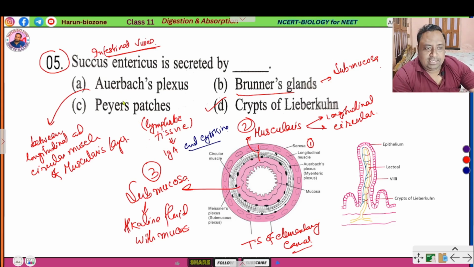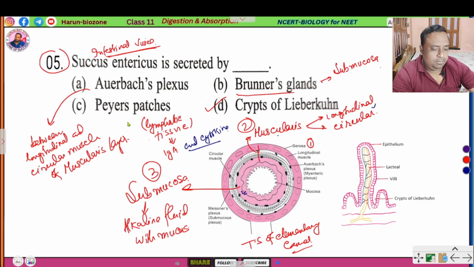So Auerbach's plexus is a myenteric plexus present in the muscularis layer between the longitudinal and circular muscle. Brunner's gland is present in the submucosa region, where it secretes alkaline fluid with mucus that protects the small intestine from the acidic environment. Clear? Number 3 is Peyer's patches.